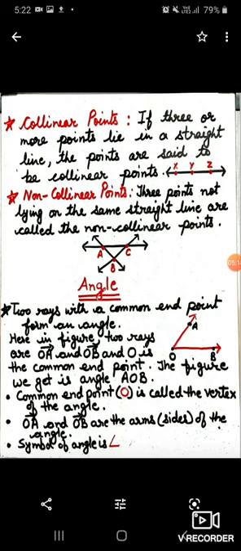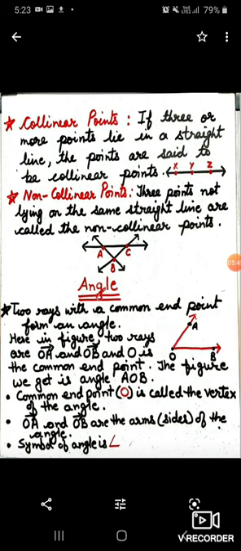Now let us understand angle. Two rays with a common end point. When two rays are given to you and you combine them, and there is one common end point between them, then an angle is formed. Here in the figure, two rays are given. They are OA and OB, and O is the common end point.